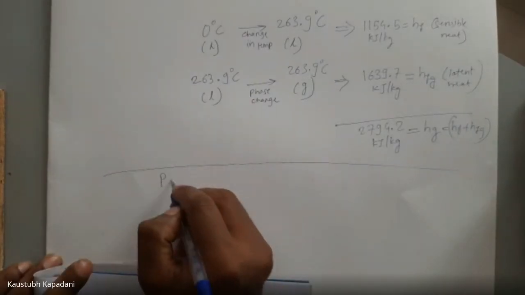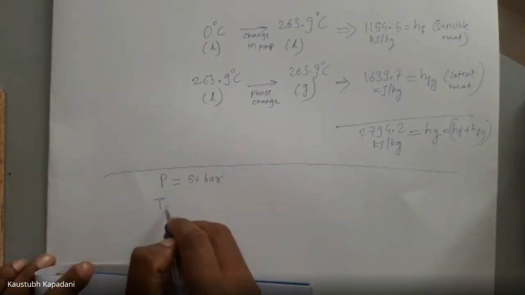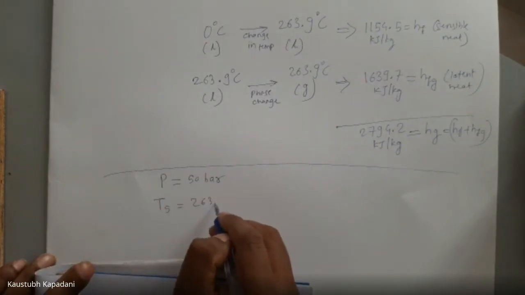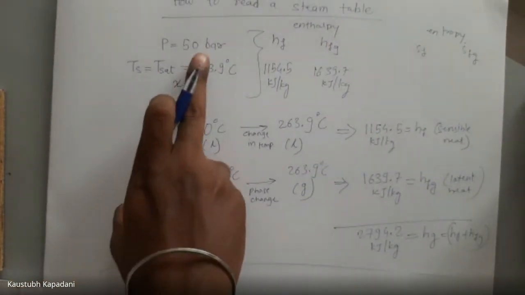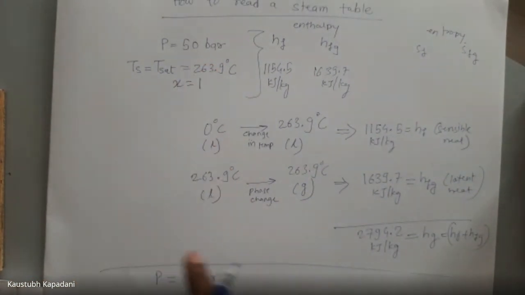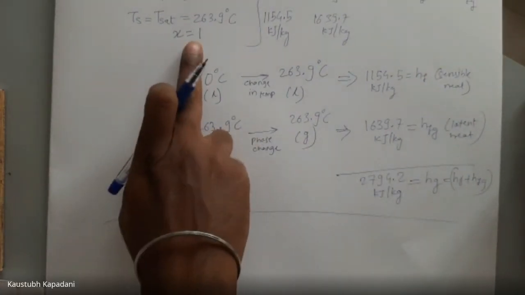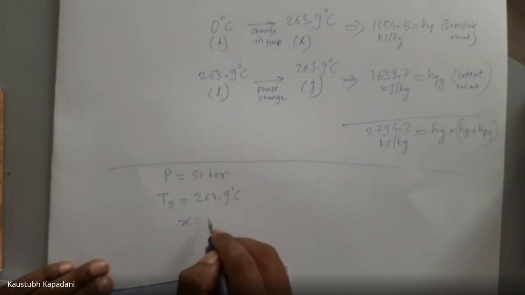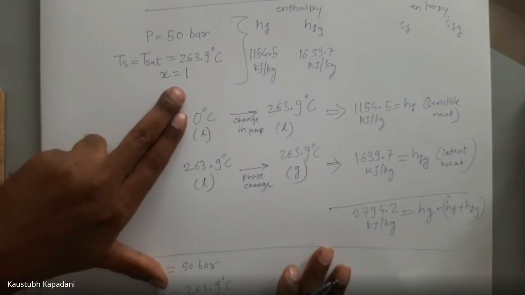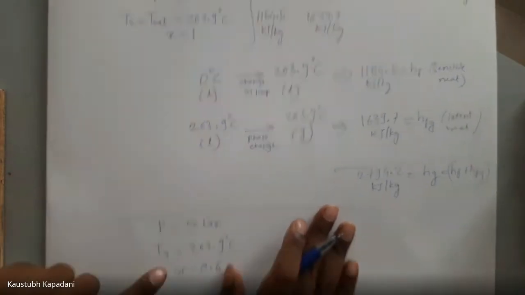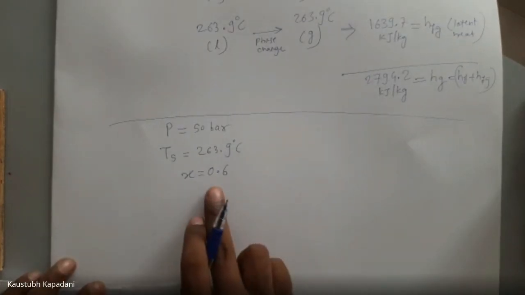Now, what is our condition? P is equal to 50 bar, Ts is equal to 263.9. See here, the same values I have written below. But here, instead of x equal to 1, I am using x equal to 0.6. X equal to 1 means it is fully dry. X equal to 0.6 means it is 60% dry, 40% moisture present.